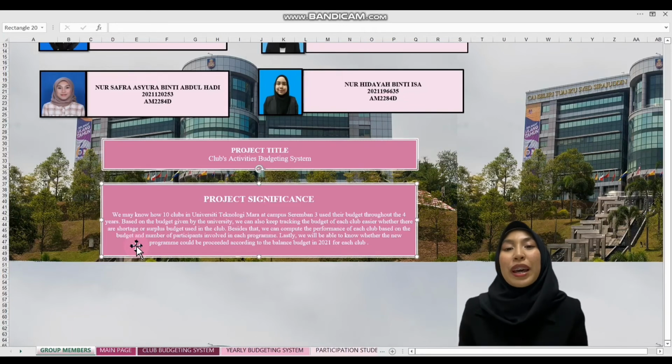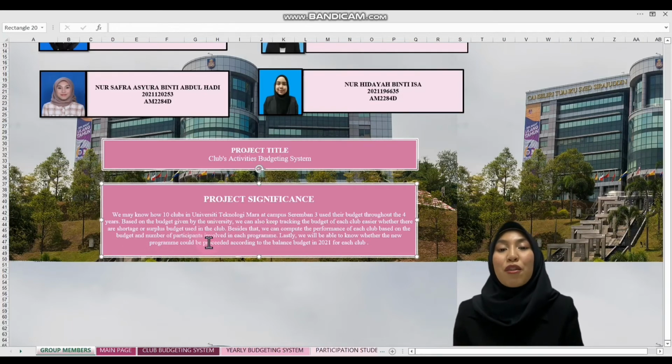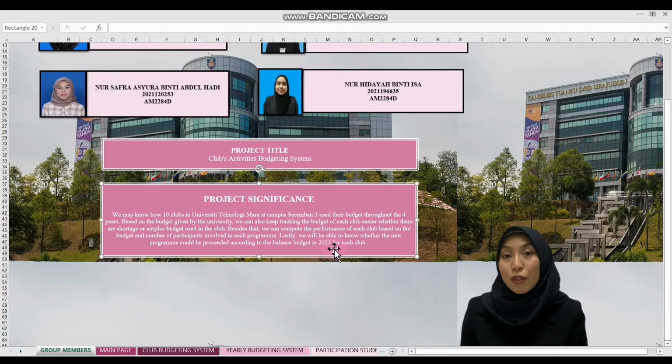Besides that, we can compute the performance of each club based on the budget and the number of participants involved in each program. In that case, we manage to see the involvement of students in university programs. Lastly, we will be able to know whether the new programs can proceed according to the balanced budget in 2021 for each club, where, as I said, we need to know whether the balance from previous programs is sufficient for the next program in 2022.